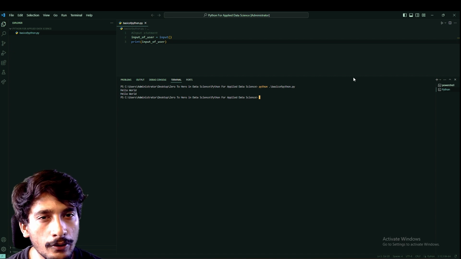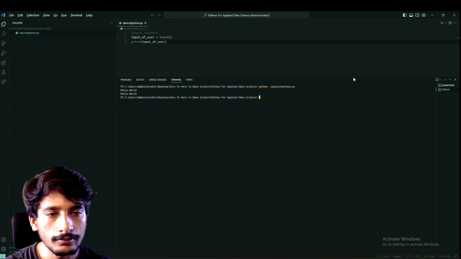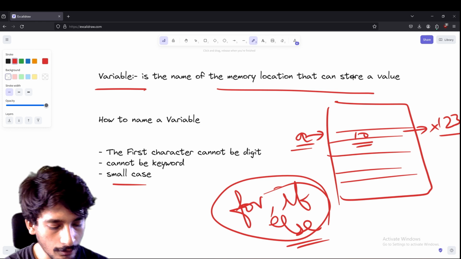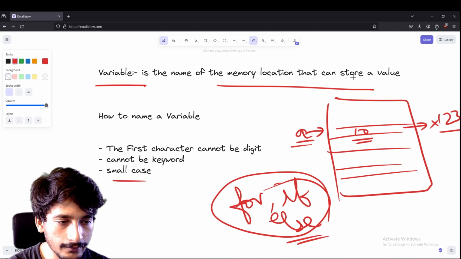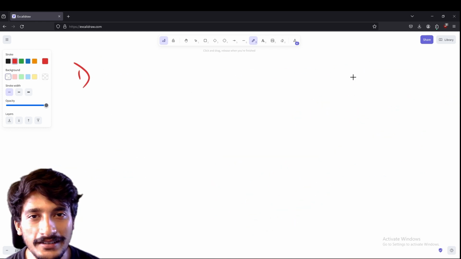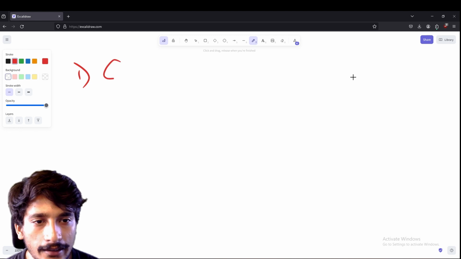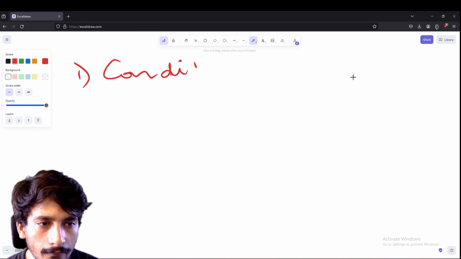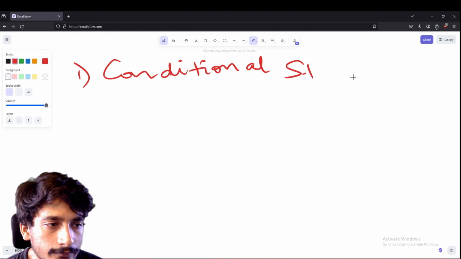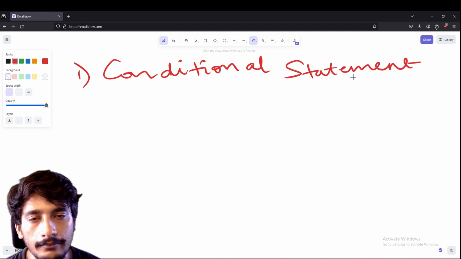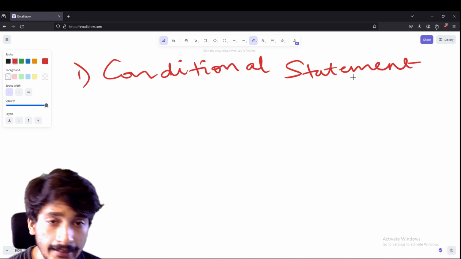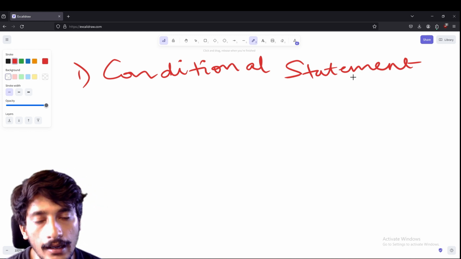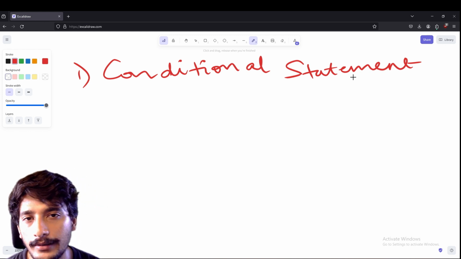Generally, how do you code this? Suppose you mention if it's raining, you carry an umbrella, else you don't carry an umbrella.